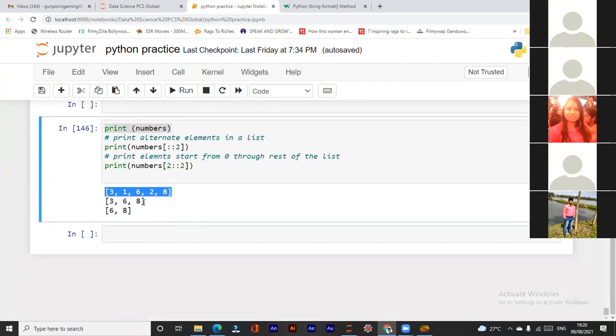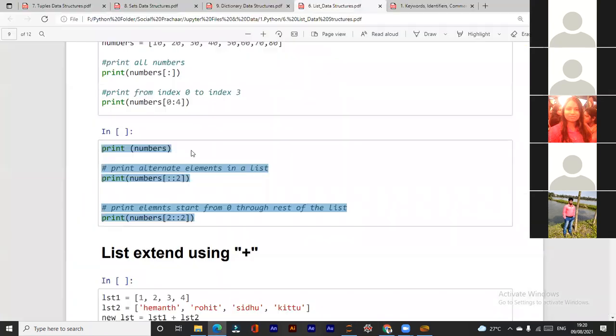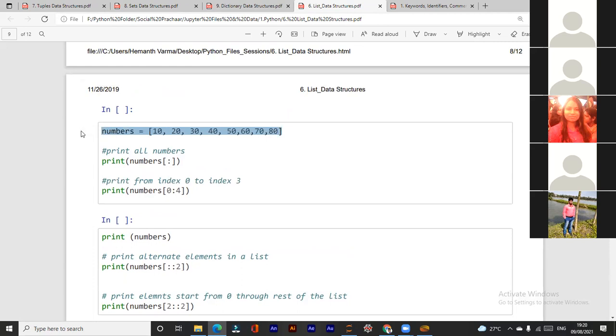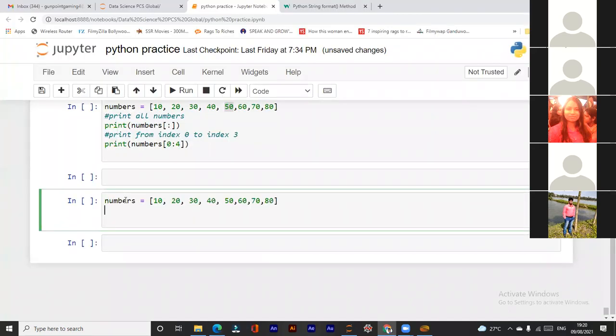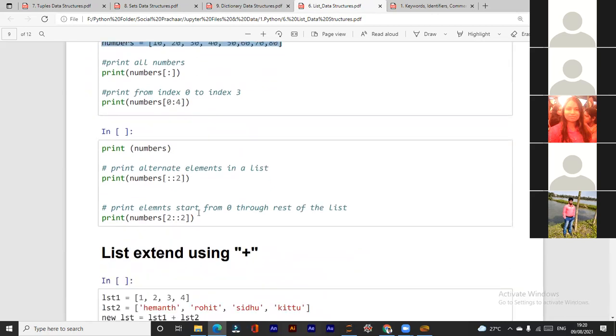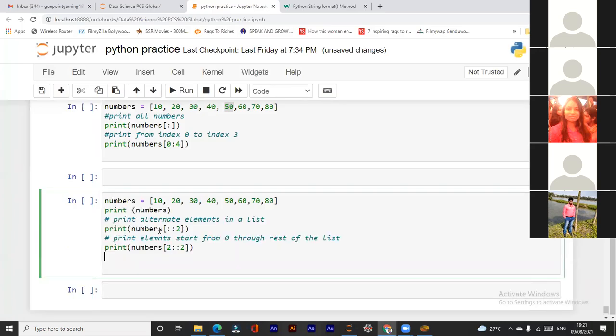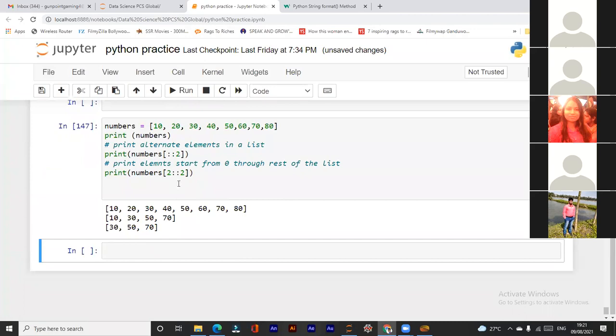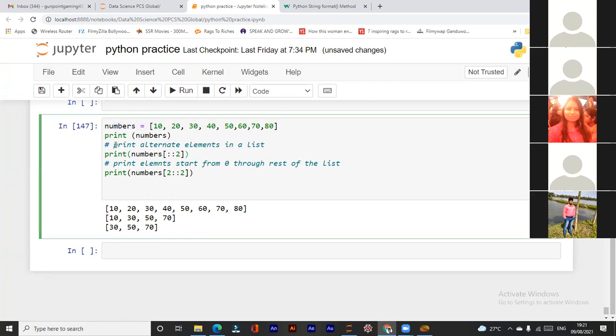Actually, I may have created it before. One minute. Okay. Now we have the list named numbers, and first we have given just a simple print numbers.